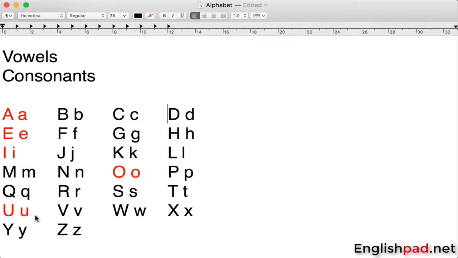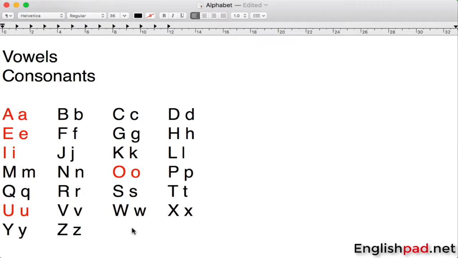U can be pronounced as A, E, and sometimes even U. And V can be pronounced as V. W is pronounced W. X can be pronounced X or Z. Y can be pronounced as E or sometimes yeah. And Z can be pronounced as Z.